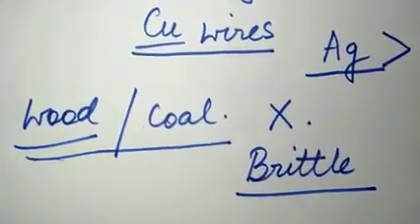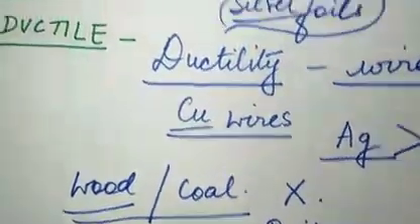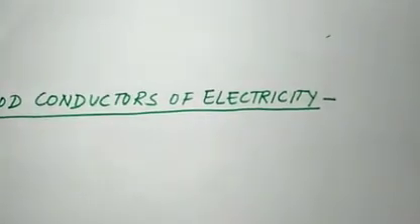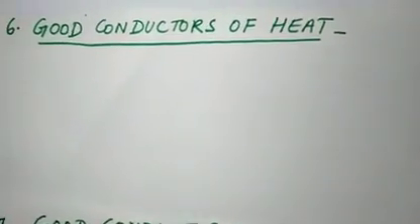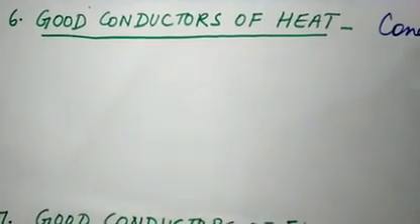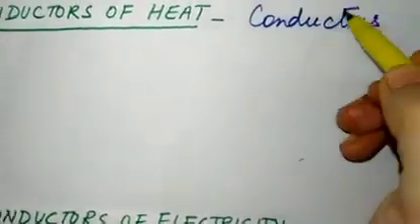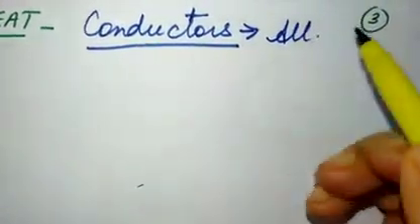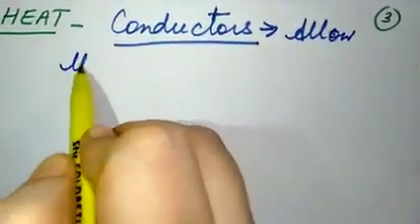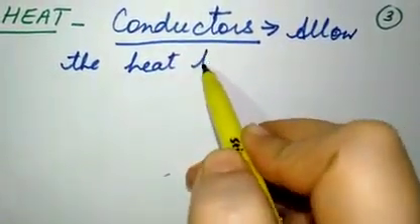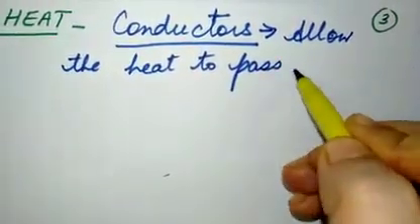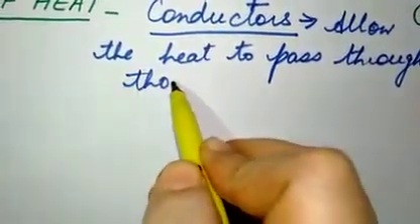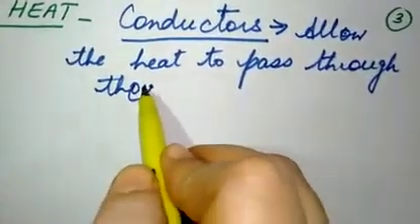Then the next property is that metals are good conductors of heat. Conductors are actually the substances. Conductors are those substances which allow the heat to pass through them.